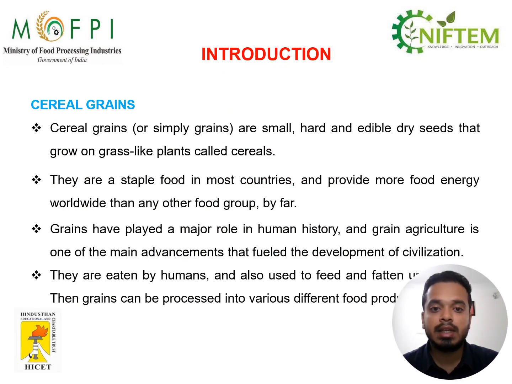Introduction. Cereal grains. Cereal grains are small, hard, and edible dry seeds that grow on grass-like plants called cereals. They are a staple food in most countries and provide more food energy worldwide than any other food group. Grains have played a major role in human history, and grain agriculture is one of the main advancements that fueled the development of civilization. They are eaten by humans and also used to feed and fatten most animals. The grains can also be processed into various different food products.